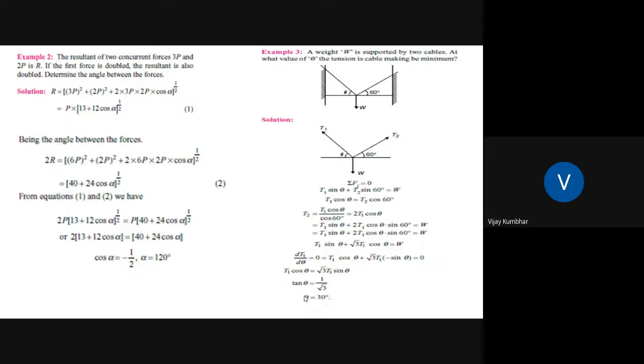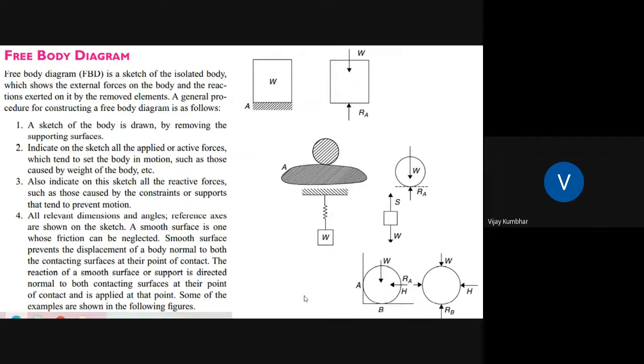After some practice, you will be expert in solving these particular problems of this force system. Because of the time provided, I am not taking this third example.